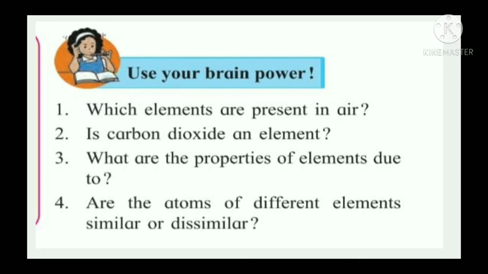What are the properties of elements due to? How can we find the properties of elements? Elements are made of atoms, right? So, the structure of atoms and their characteristics are responsible for the properties of elements. Are the atoms of different elements similar or dissimilar? Means atoms of different elements are same or different? The atoms of different elements are different. Again I repeat, the atoms of different elements are different.